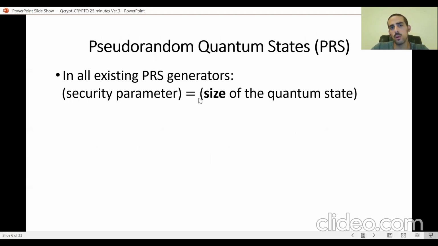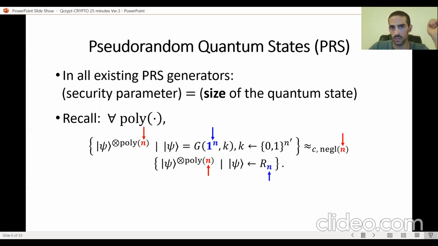Now, one property that is present in all PRS generators is that what we think of as the security parameter is the same number as the size of the output quantum state. Let's be more precise about this. Let's recall for a moment the security definition of a PRS generator. What we're seeing in red is what we think of as the security parameter.